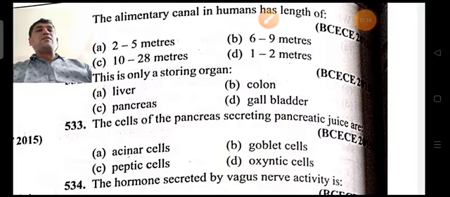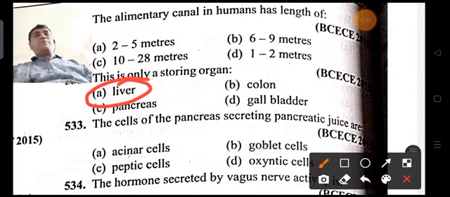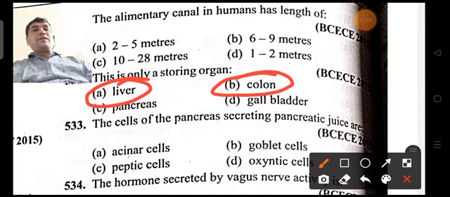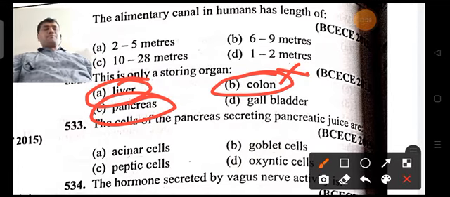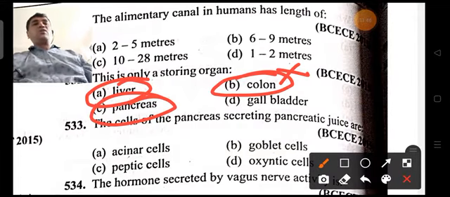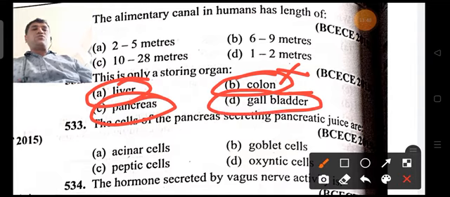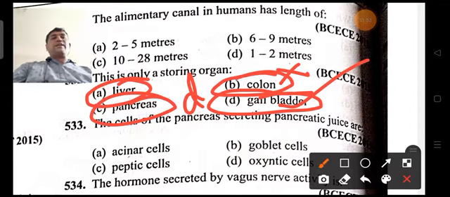colon, pancreas, gallbladder. Liver, you know that it produces bilirubin and biliverdin, that is bile pigments, and it never stores that. Colon stores the excretory material over a temporary period of time. Pancreas produces pancreatic juice as well as insulin and glucagon, but it never stores that. So your gallbladder is going to store the bile. The only storage organ as per the question is gallbladder.